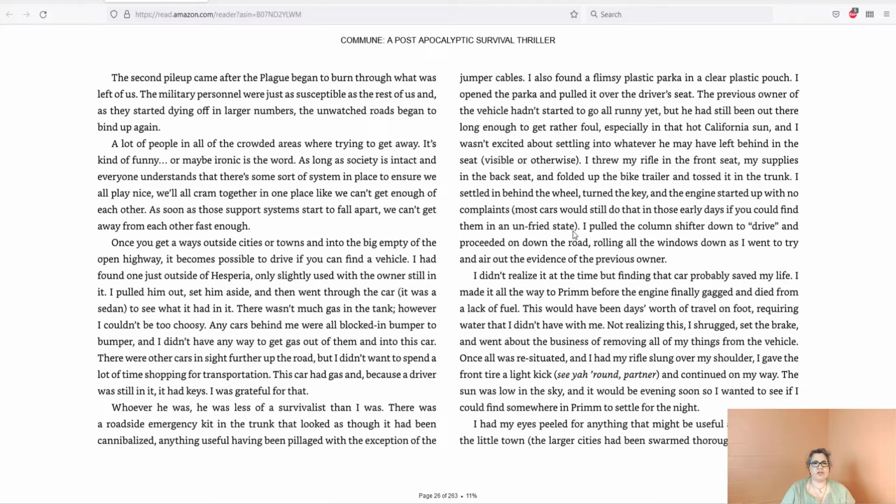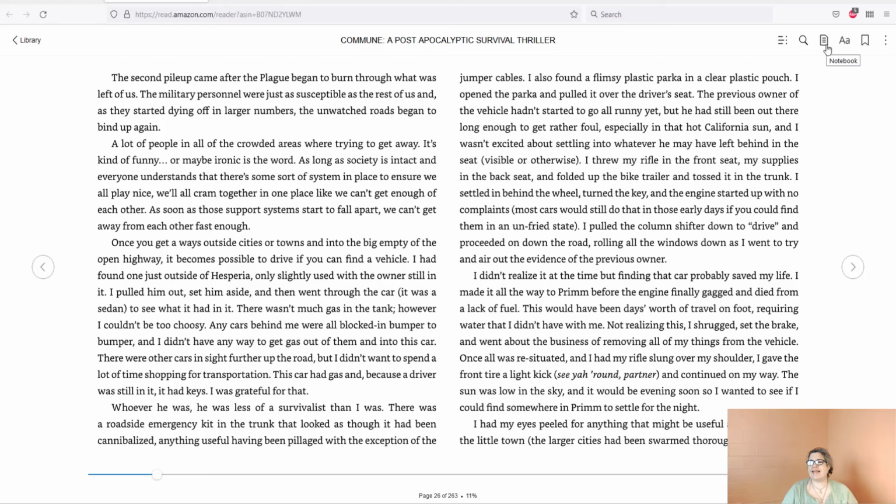If I want to change the font size or anything like that, what I did was I clicked just in the middle of one of the pages, and we get this little navigation bar that pops up, and I can see the table of contents here. I can search for things in the book. I have to admit I use the search a lot because I have a tendency to forget names. So when they say a name, I go, who is that? So I'll search for the name and then go, oh yeah, that was this person or that person.